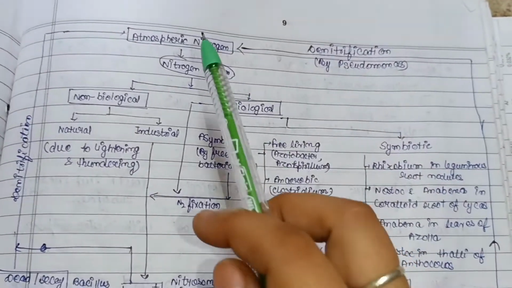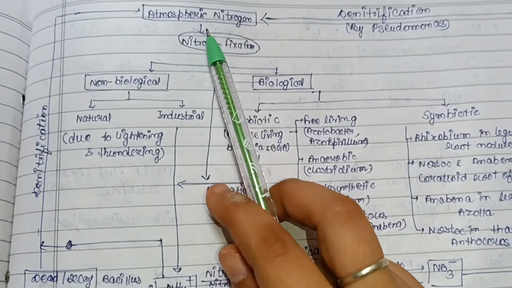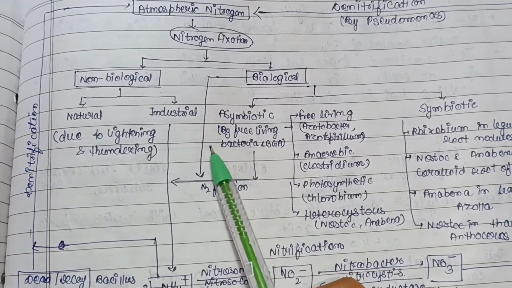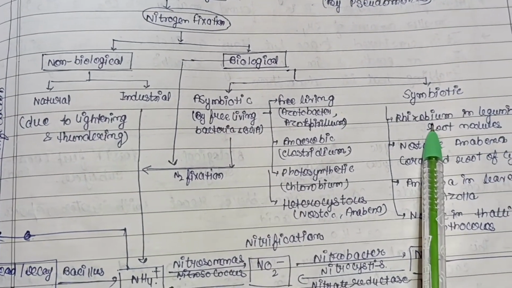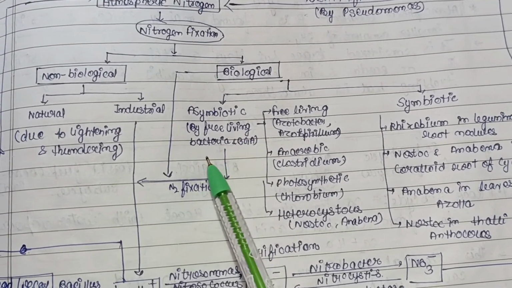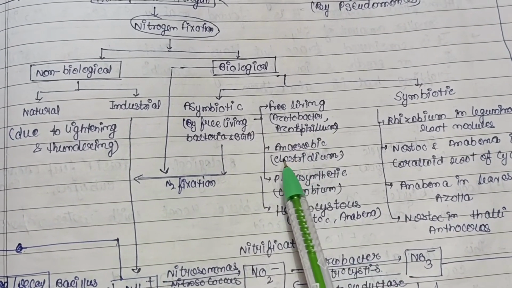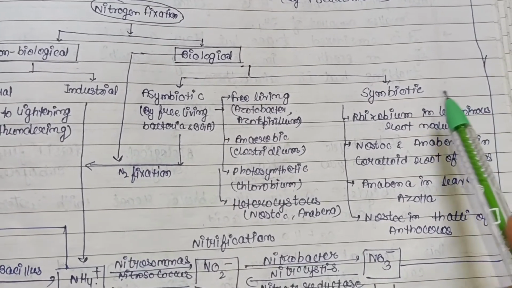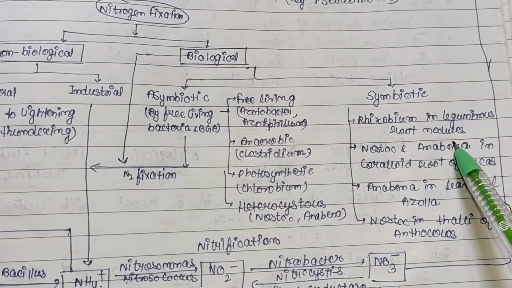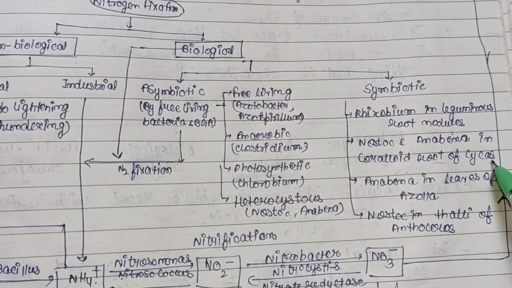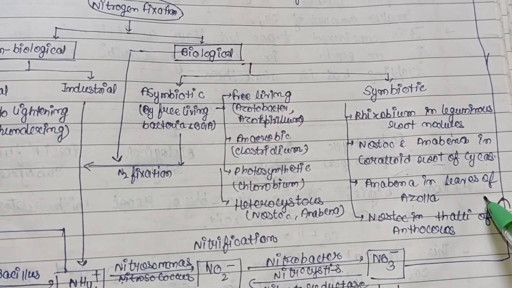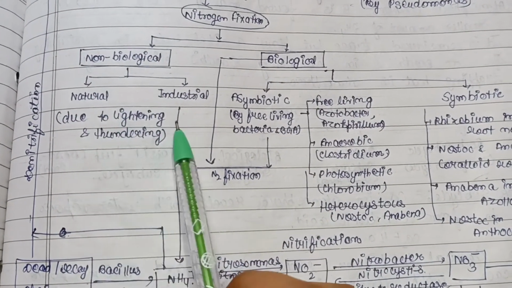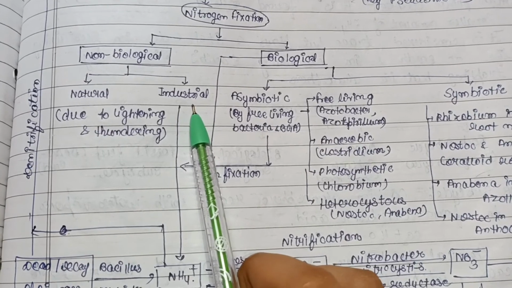So we can start from the first step, that is atmospheric nitrogen. Then nitrogen fixation is done, by non-biological means or biological means. In case of biological means, asymbiotic or symbiotic. Under asymbiotic, free living bacteria are there: Azotobacter, anaerobic Clostridium, photosynthetic bacteria Chlorobium. In case of symbiotic, Rhizobium is present in leguminous root nodules. Nostoc and Anabaena are present in coralloid roots of Cycas, Anabaena in leaves of Azolla, etc. Then non-biological means, that is natural, due to lightning and thundering, or industrial fixation, that is the Haber-Bosch process,